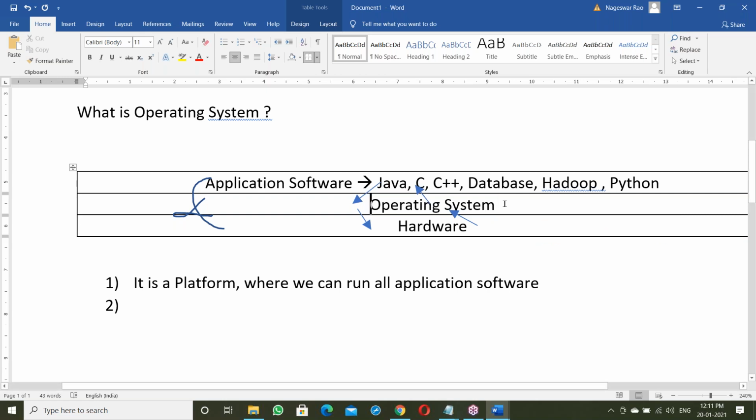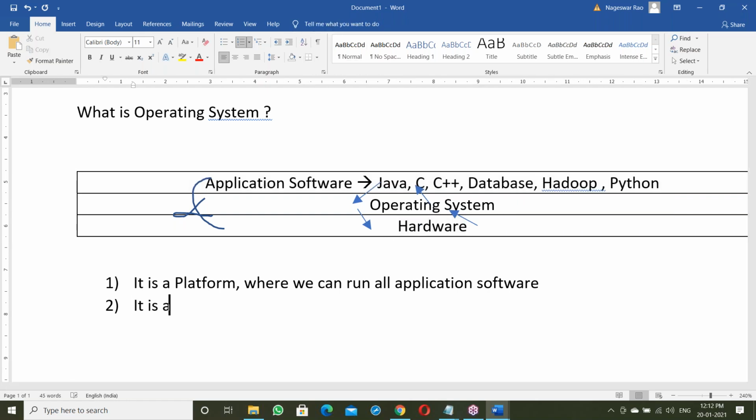So the OS is an interface between the application software layer and the hardware components.